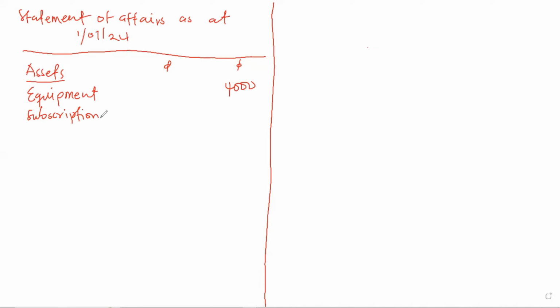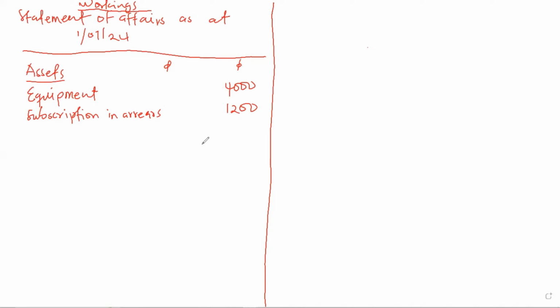So when you have a question like this, these are workings that you should do first before you can prepare your income and expenditure account and your statement of financial position. You first of all have to do your workings first. So you have subscription in arrears, which is also an asset, and at that date, it is 1,200.